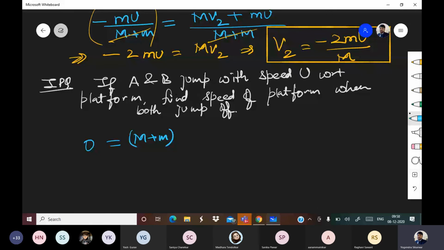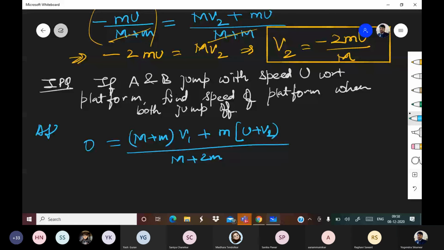So M plus M into V1 plus small m, and this will be u plus V1, upon capital M plus 2M. Okay, this will be the scenario. This is after first jump.